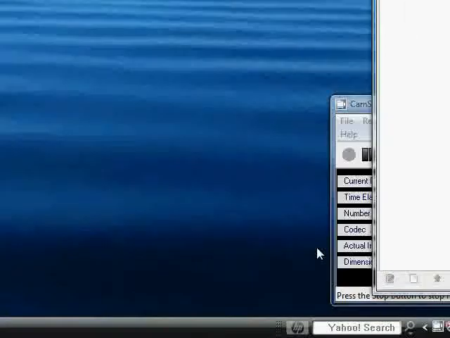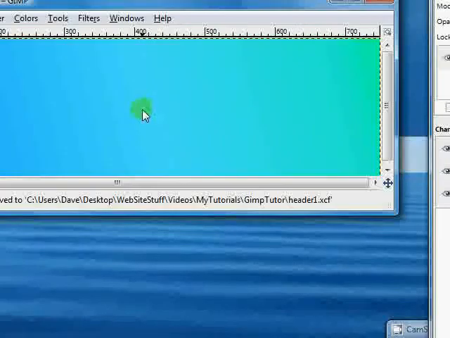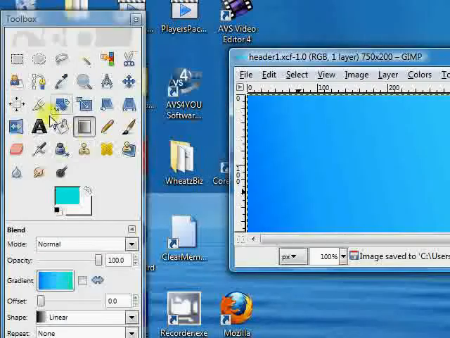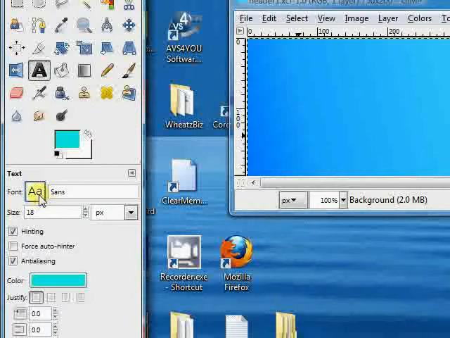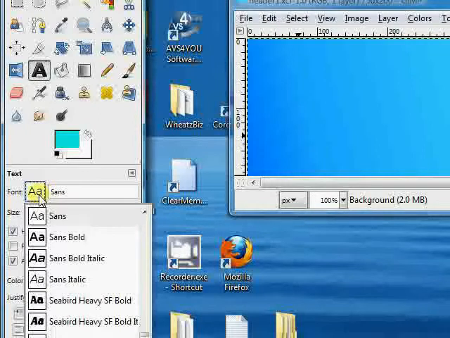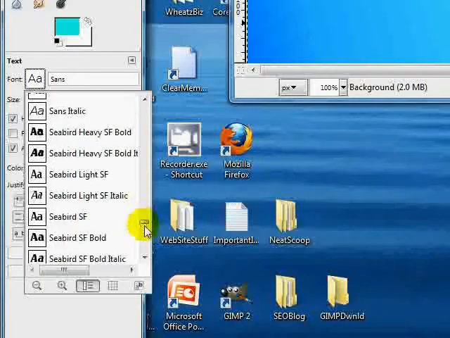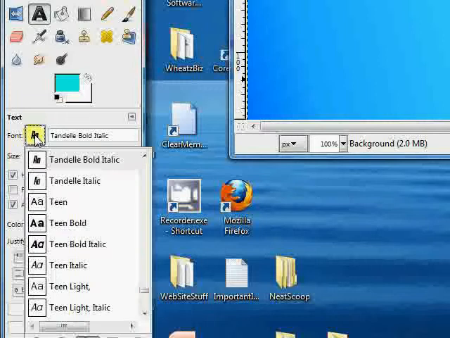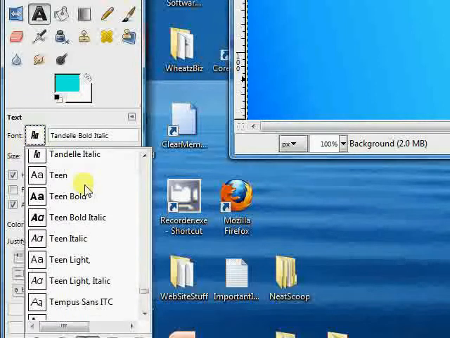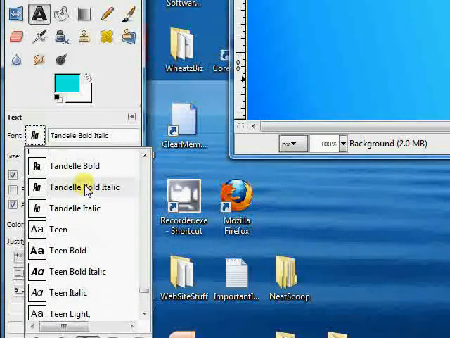Let's go over and select our text tool. And for the first layer of text, let's go down here and select, we're going to try Tahoma, and we'll try Tahoma bold.